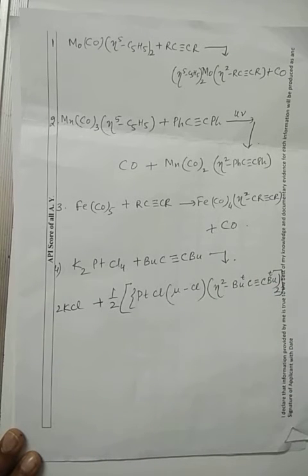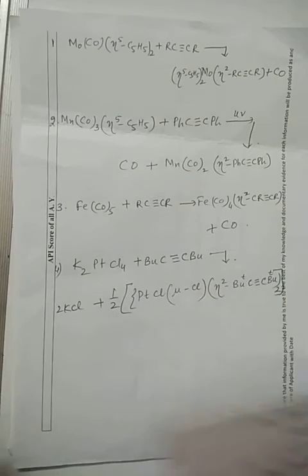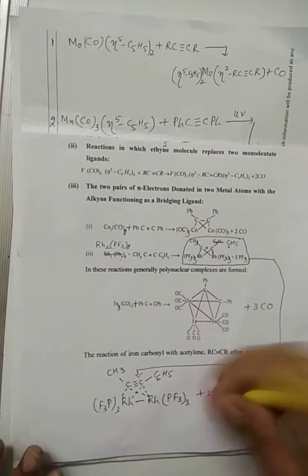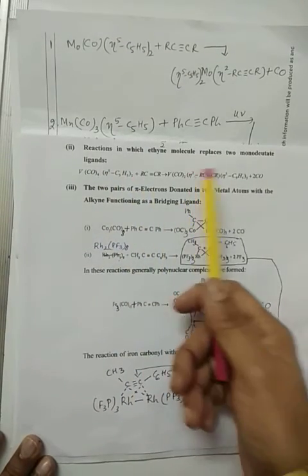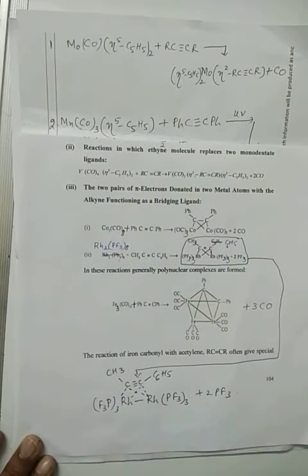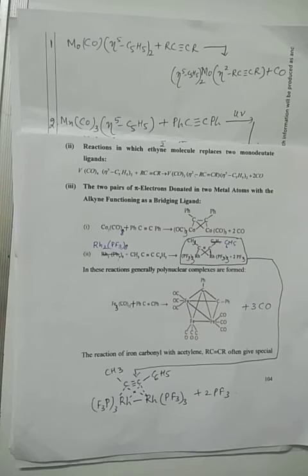So these are the simplest reactions in which the carbon monoxide ligand is replaced and the resultant is formed. Now the second method of reaction is one in which the ethyne molecule replaces two monodentate ligands. Earlier only one monodentate ligand was removed. Here two monodentate ligands are removed.